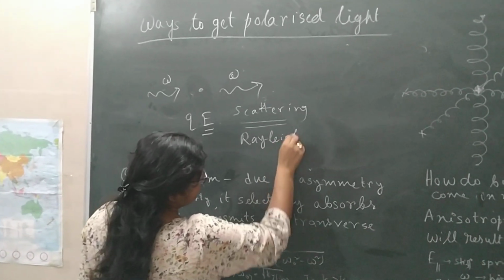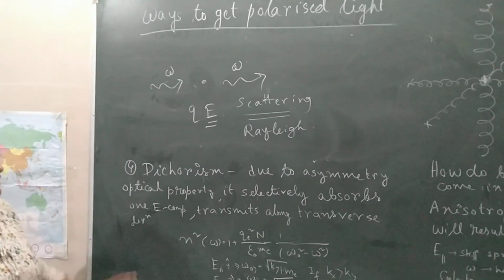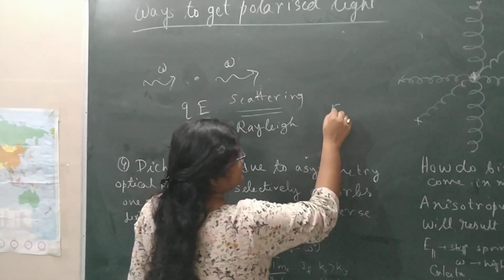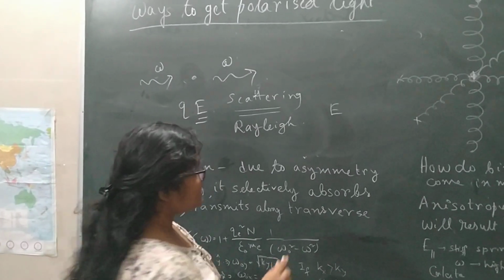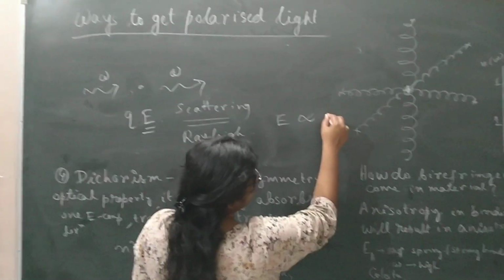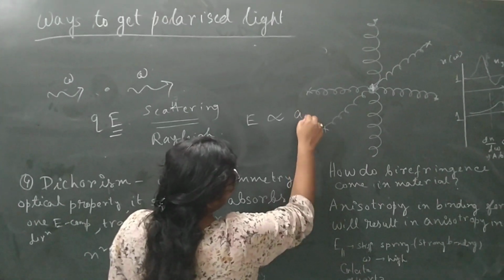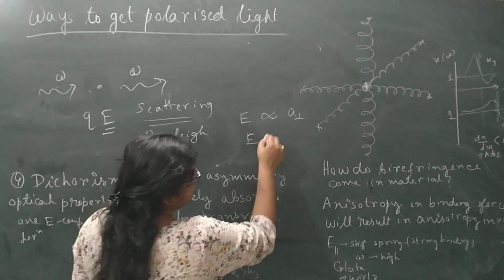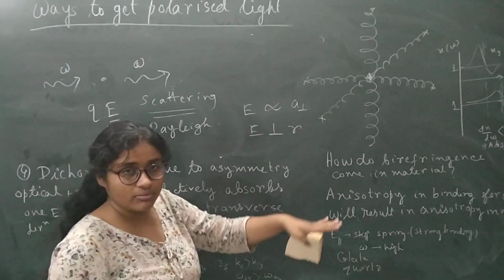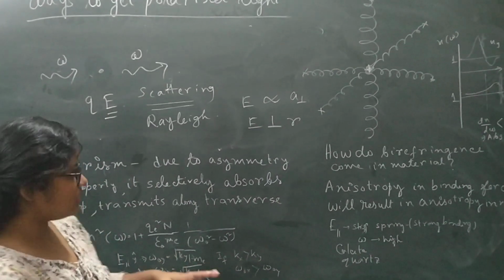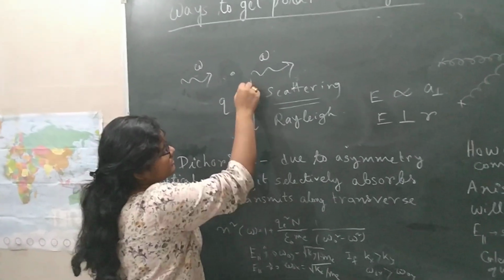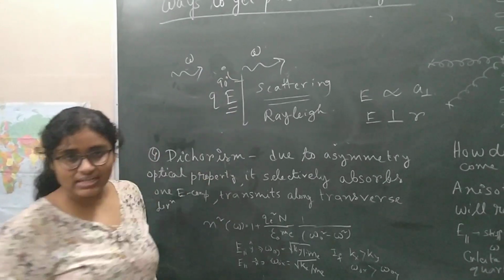In this case, we have earlier discussed how accelerated charges radiate. We get the formula that the radiation from the acceleration of the charges, where the electric field is proportional to the perpendicular component of the acceleration, and E is perpendicular to the plane of propagation. So E and A are in one plane of vibration. So wherever the light is scattered at 90 degrees, you will get plane polarized light.